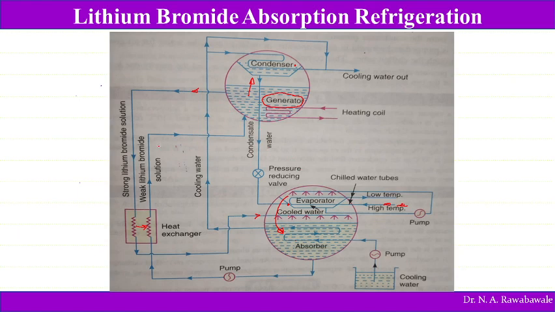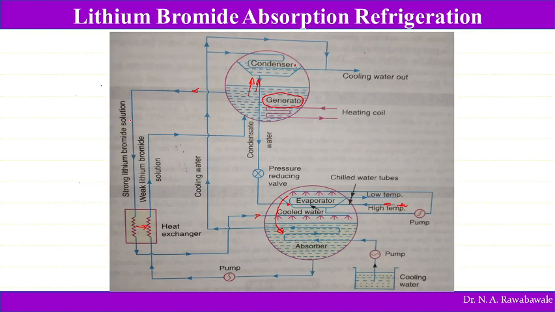So as this weak solution enters this generator, a heating coil is provided in this generator. The temperature of the lithium bromide solution is increased. At higher temperature, lithium bromide releases water, or the water gets evaporated, and the strong solution of lithium bromide is taken away from this system and then passed into this heat exchanger.